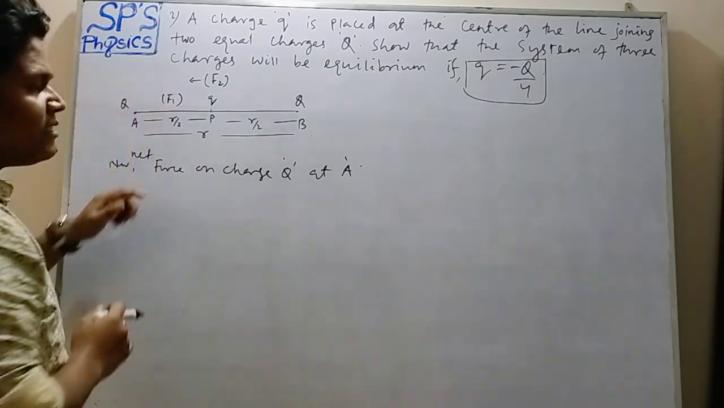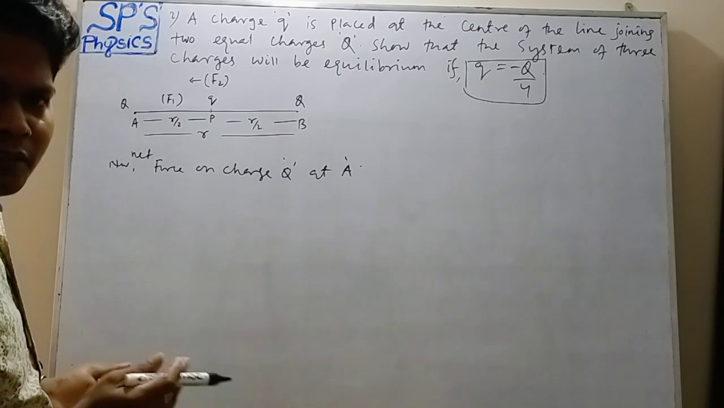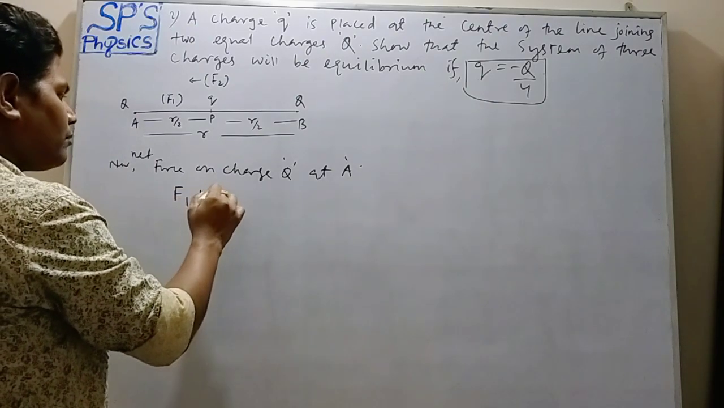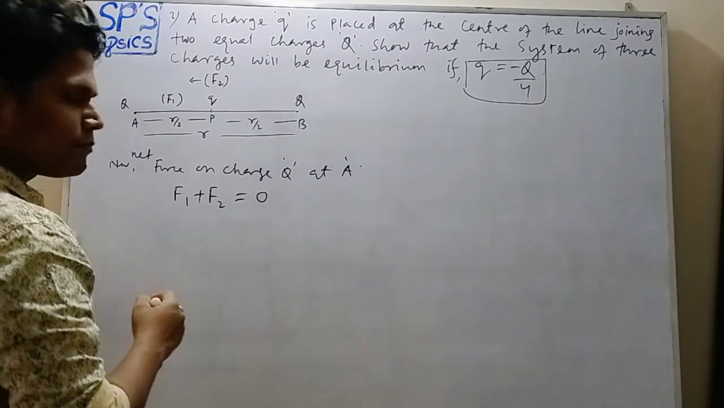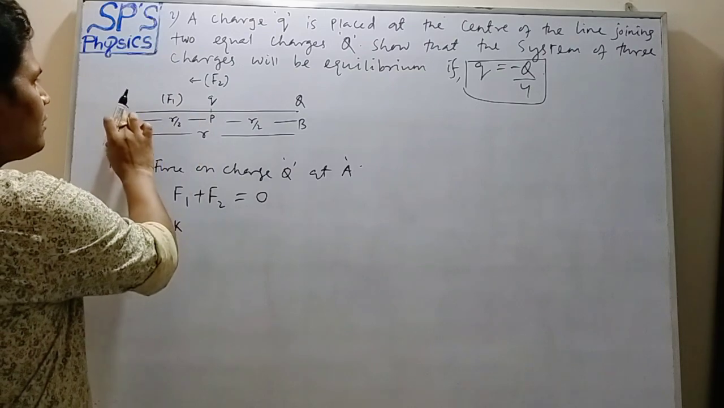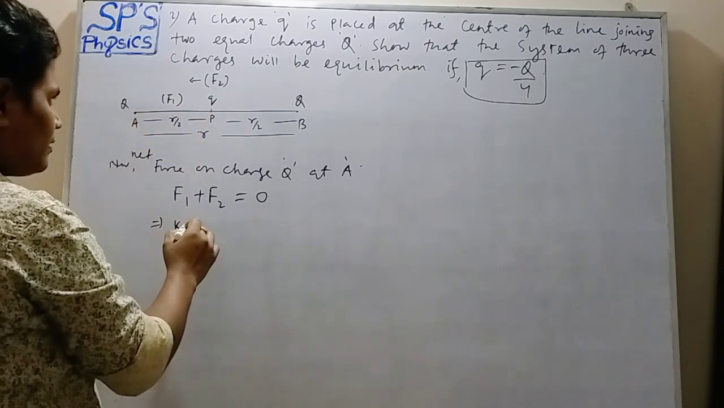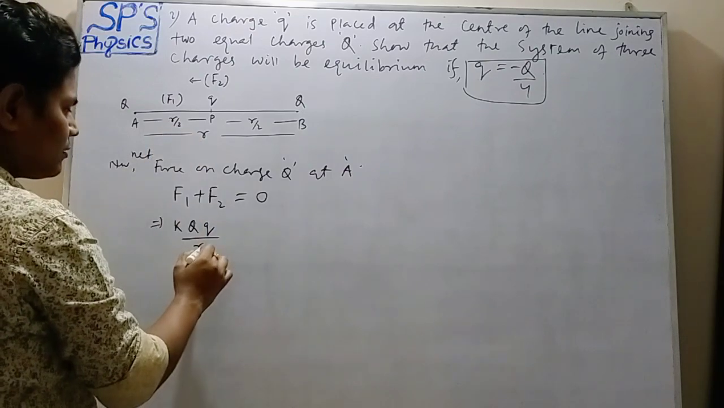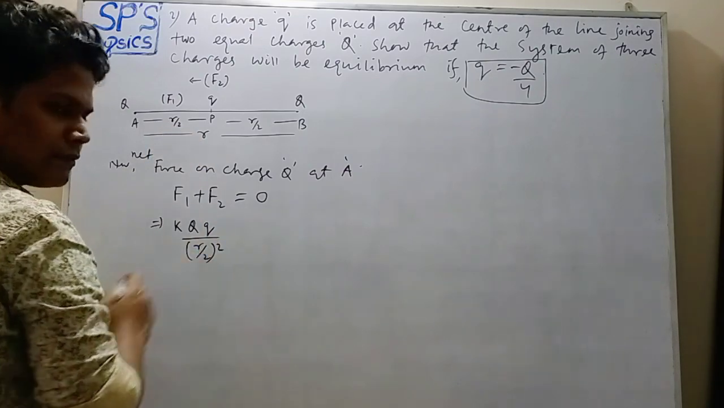These two forces are in the same direction. So the angle between them is how many degrees? 0 degrees. So net force F1 plus F2 equals 0. F1 is the force between the charge at A and the charge at P, that is K Q small q upon the distance, which is R by 2 whole square.